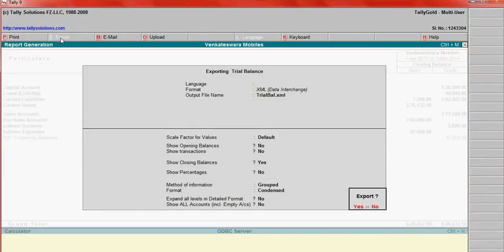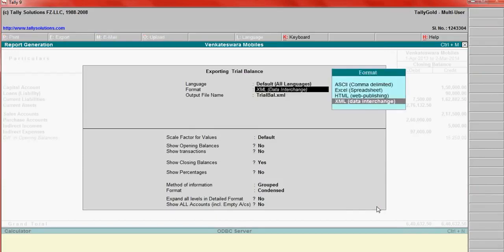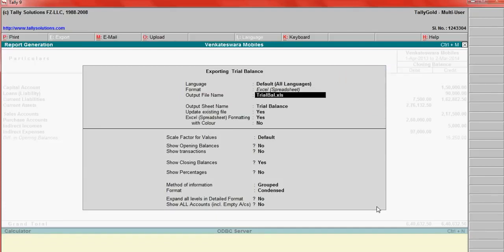Go to Export, say no, default, Excel, trial balance. This file, trialbal.xls, will save in the Tally folder.